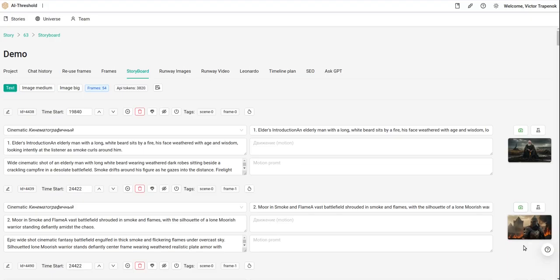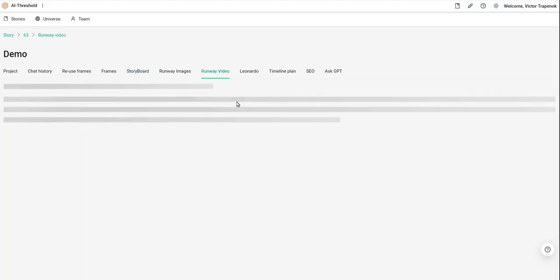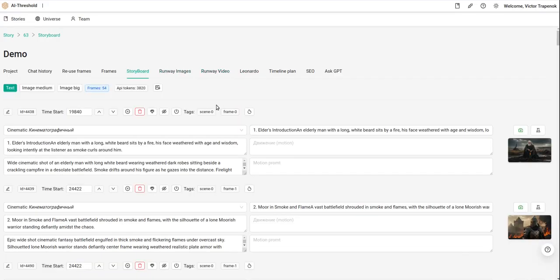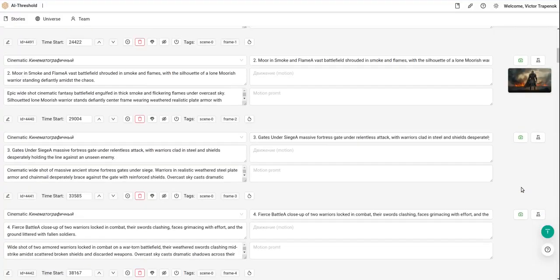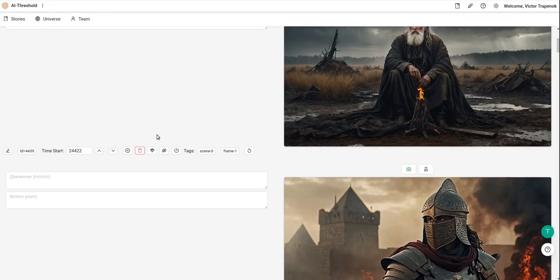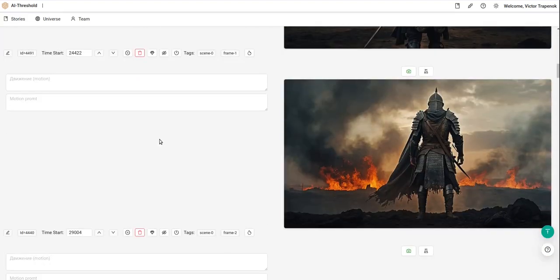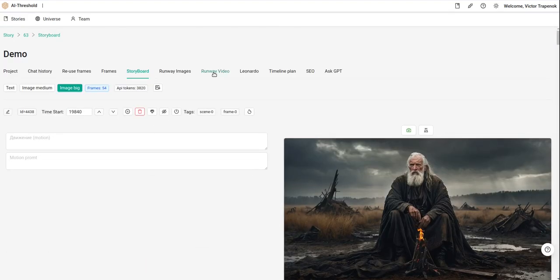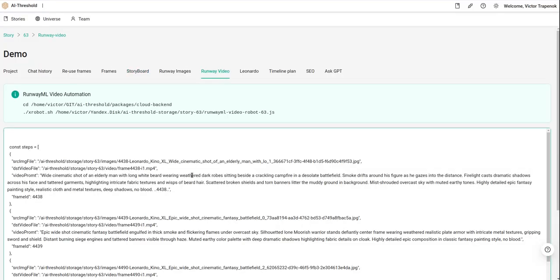Okay, it's here. I can go to the runway video tab, or maybe in storyboard I can check it. I can see it's in different modes. If it's okay, I will go to run video, runway video.